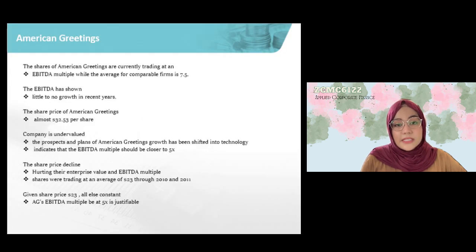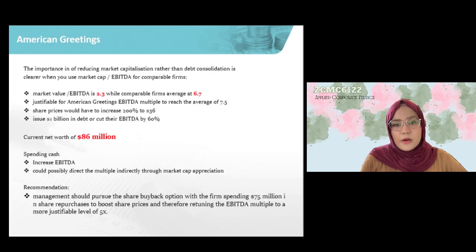This indicates that the company is undervalued, especially due to the prospects and plans of American Greetings' growth, which has been shifted into technology. Given this, the EBITDA multiple should be closer to 5 times. This is still lower than the average of 7.5 times, as for this number to be achieved, share prices would have to increase by 200%, which is highly unlikely, or the company could also issue $1 billion in debt or cut their EBITDA by 60%, none of which would be good for the firm.